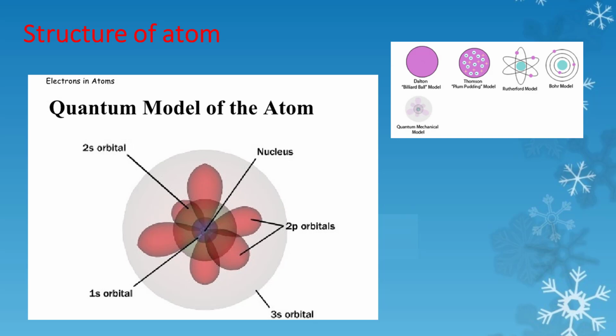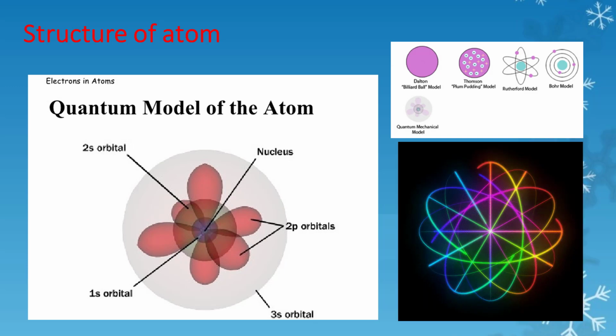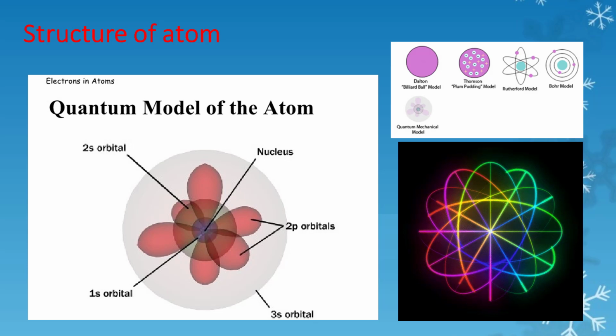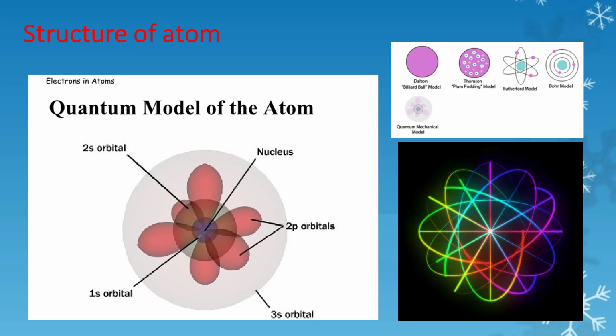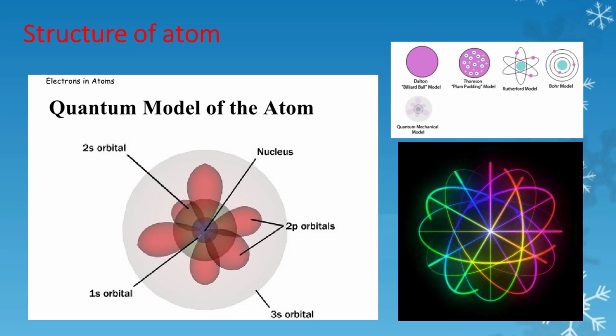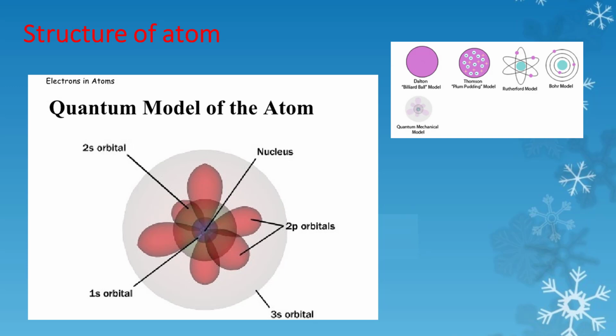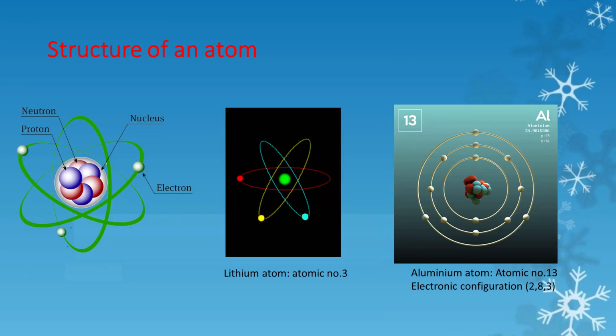In the year 1900, physicist Max Planck presented his quantum theory to explain energy from a glowing body occupies different areas of the color spectrum. After all these experiments, the structure of an atom was concluded.